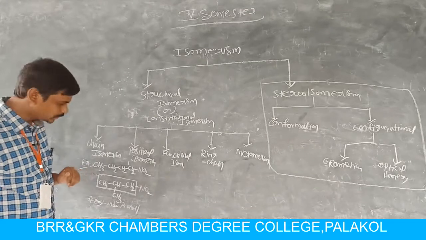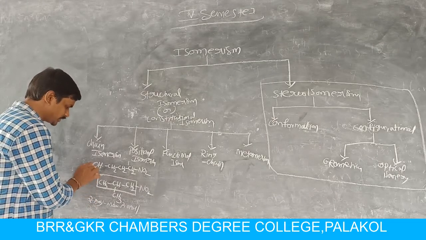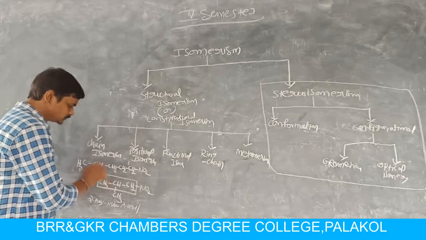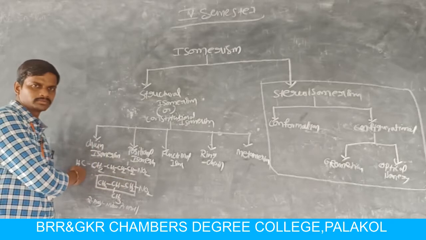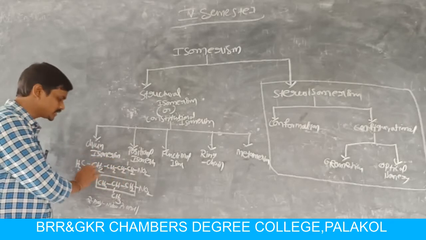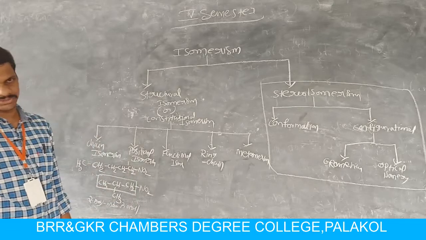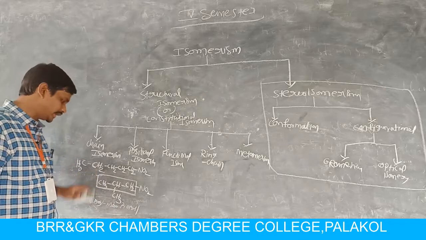For example, if we add another methyl group to this CH3, then the name of this compound is 1-nitropentane: 1, 2, 3, 4, 5 carbons. The longest chain contains 5 carbon atoms, so the name of this compound is 1-nitropentane.